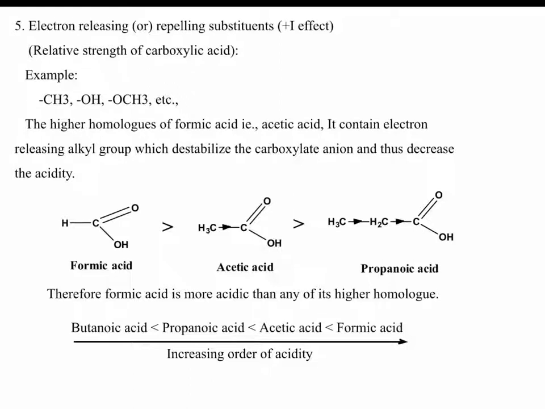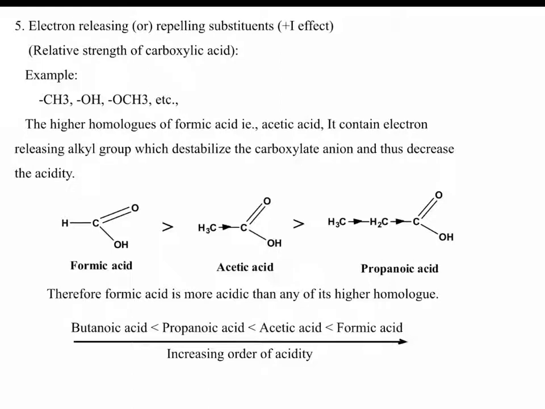For example, the higher homologue of formic acid, that is acetic acid. Acetic acid contains one electron releasing alkyl group, which destabilizes the carboxylate ion and decreases the acidity.